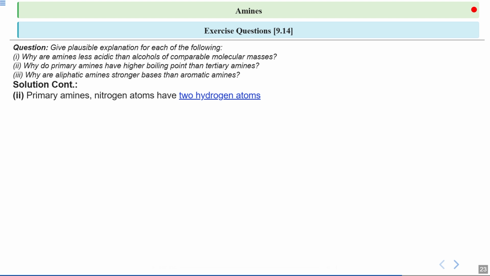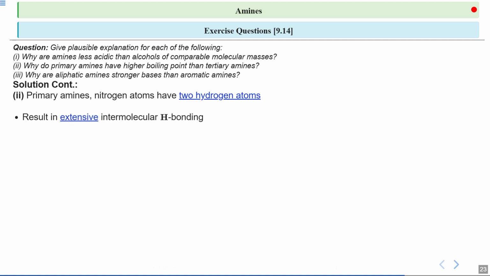We will see the second part, why primary amines have higher boiling points than tertiary amines. In primary amines, the nitrogen atom is bonded to 2 hydrogen atoms. This is important because the presence of these hydrogens allows certain types of interactions between molecules.